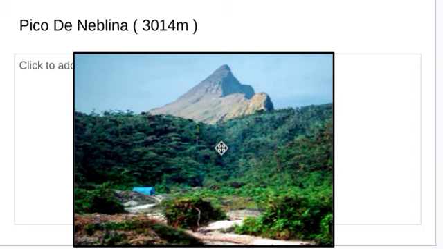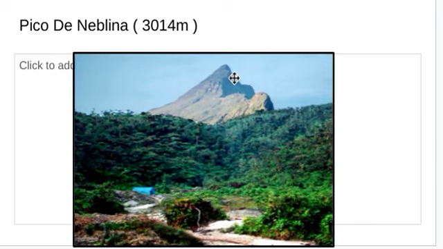Okay, next is the Pico de Neblina. This is the highest peak of the country, like in India, the Himalayas are the highest. In the same way, Pico de Neblina is the highest peak of Brazil. You can look from here. It's very high. It's 3001 meters.